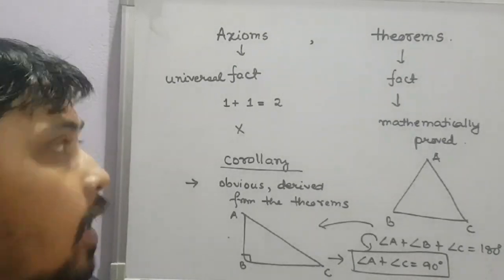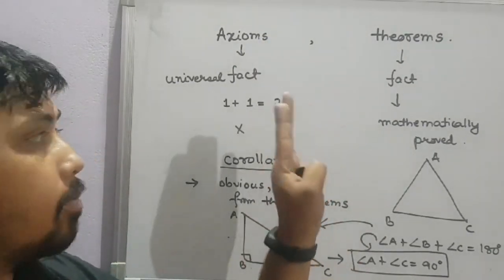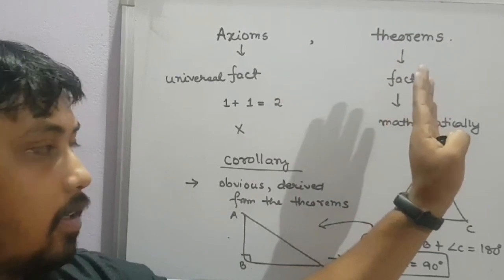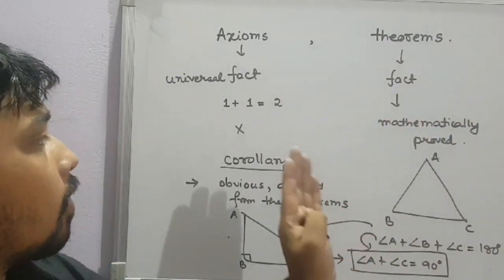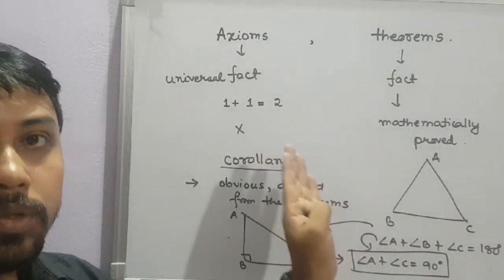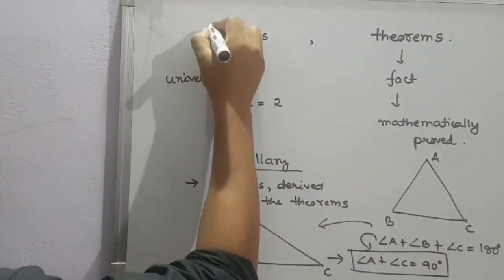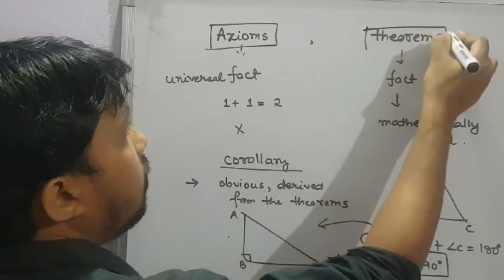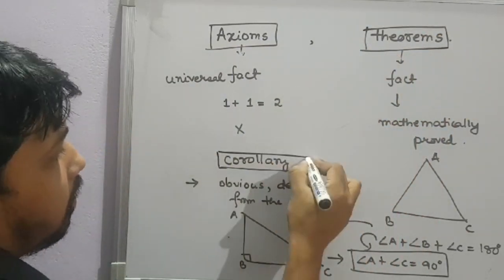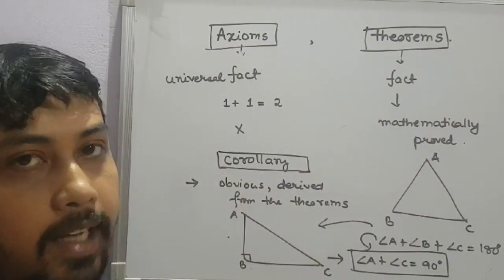Alright, to sum up, axioms are universal facts that cannot be proved, theorems are universal facts that can be proved mathematically, corollaries are obvious facts that can be derived from the theorems. So, in this class we have learned the definitions of these three terms. In the next video, we are going to learn about types of lines.